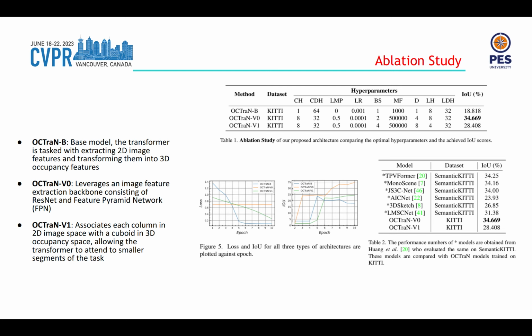Our study shows that the addition of the ResNet plus FPN image feature extraction backbone drastically improves the performance compared to our base model. Although OCTraN V0 achieves a higher IOU score than OCTraN V1 and appears to be learning better, the trend of the loss over epochs in figure 5 indicates the contrary.